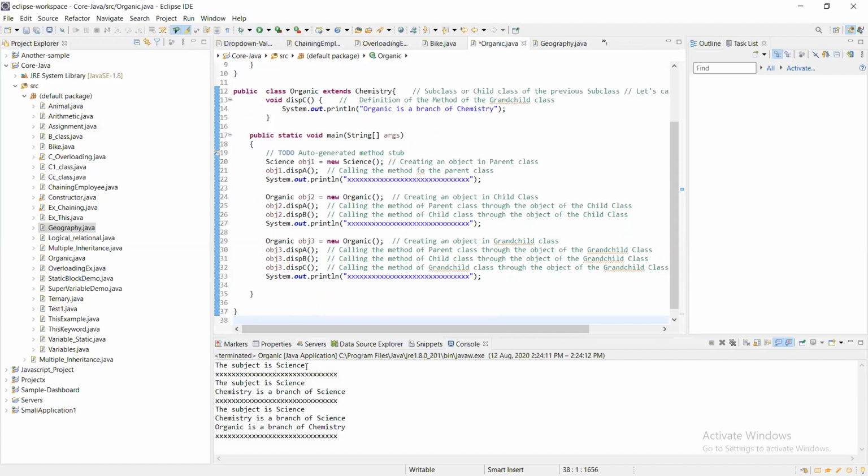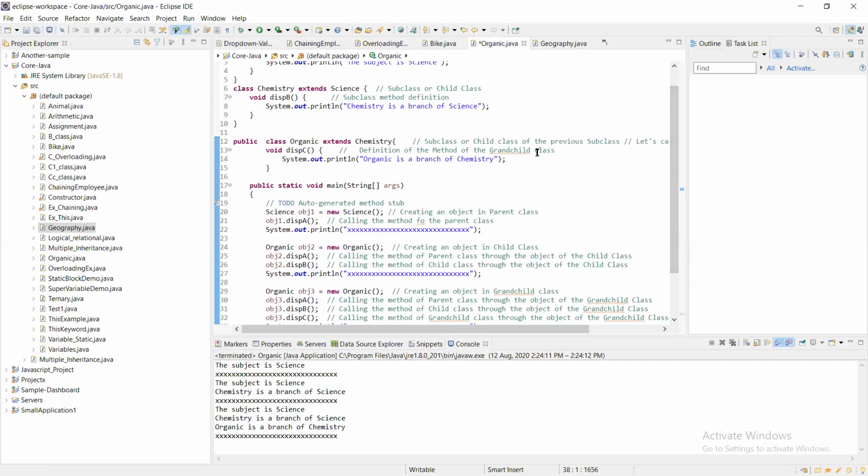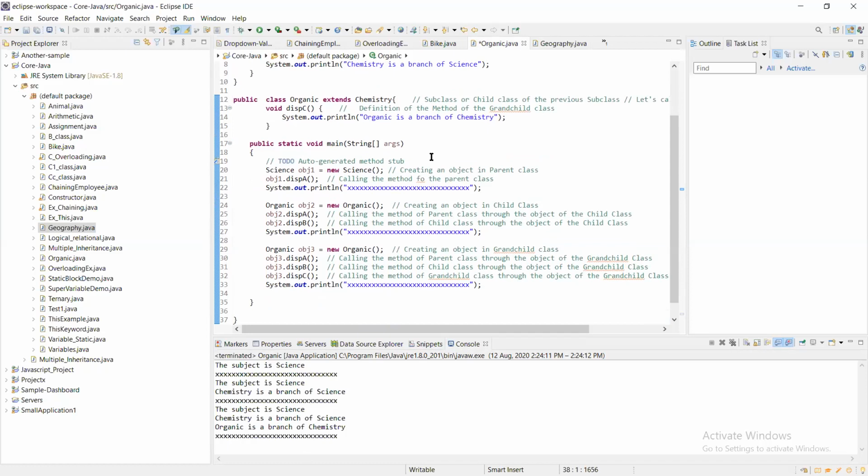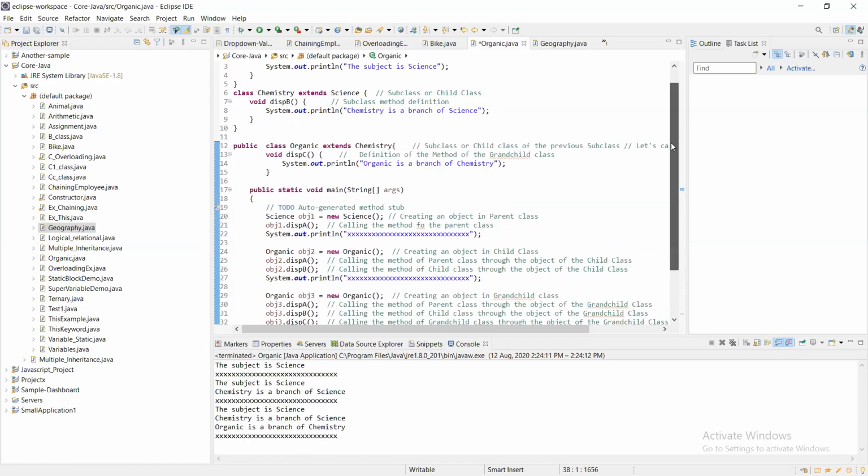I'm calling the subject is science, again calling the subject is science from chemistry. Chemistry is a branch of science. Now from the grandchild class, I'm calling all three: science, chemistry, and organic.